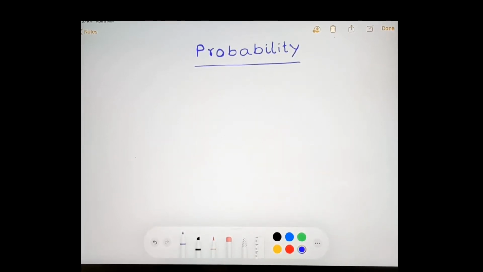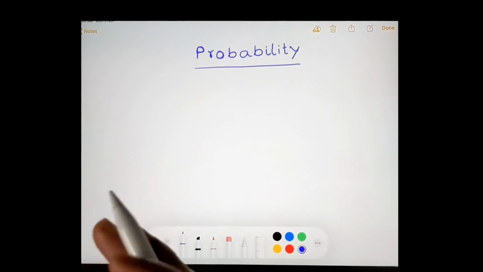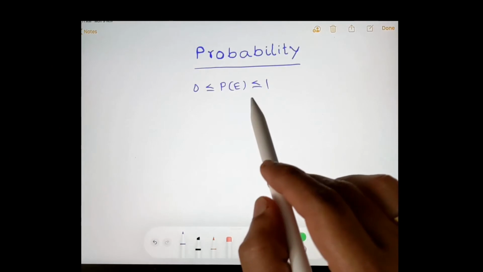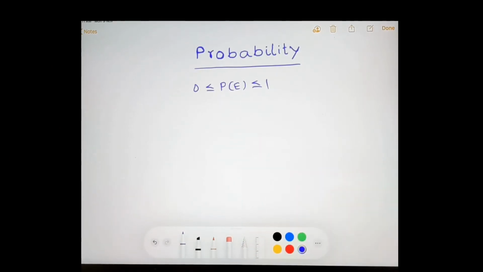Today we will discuss probability. Probability means finding out the possibility of an occurrence of an event. The probability of any event is between 0 and 1. So the total probability of an event is at most 1. It will never exceed 1.